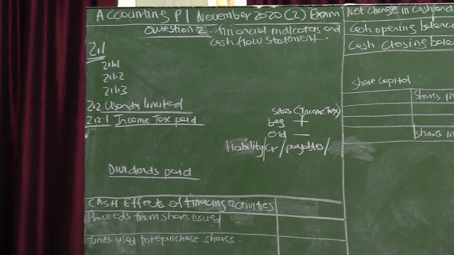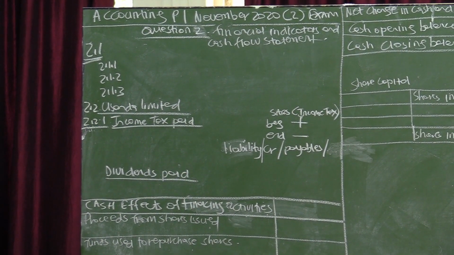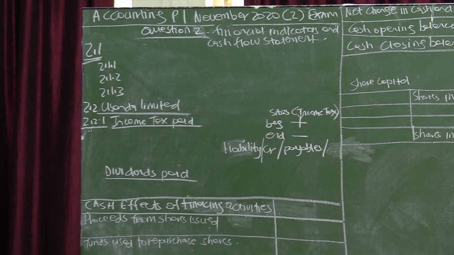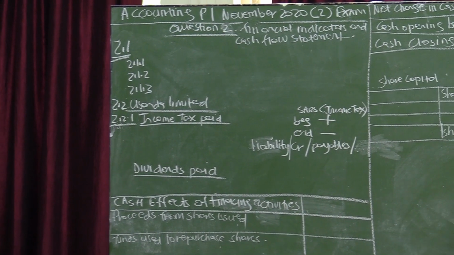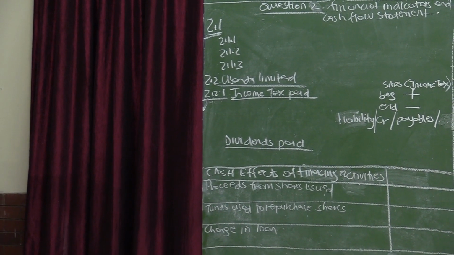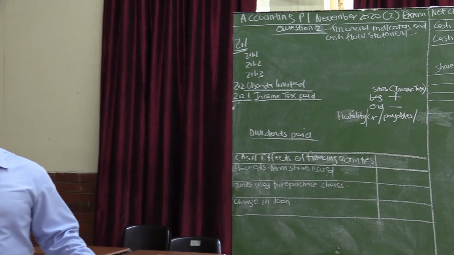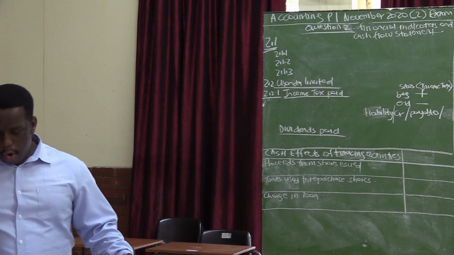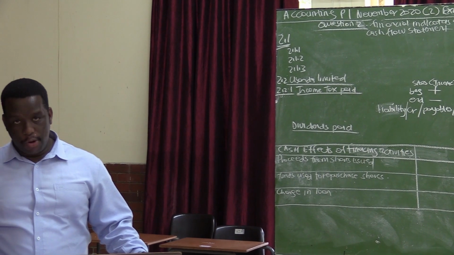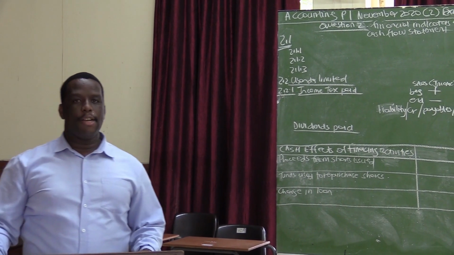2.1, choose the correct words from those given in brackets. Write only the words next to the question number 2.1.1 to 2.1.3 in the answer book. 2.1.1, the director's report or audit report. So those are the options that we are given. We need to choose between the director's report and the audit report.